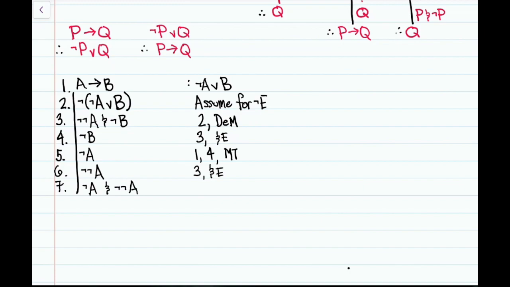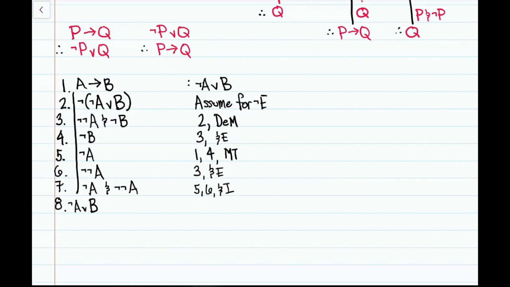So we have to say we got this from 5 and 6 and conjunction introduction. All right, so from our assumption that it's not the case that either not A or B, we derived a contradiction. The only way this is possible is given our premise if A then B, it's true that either not A or B. Which is the conclusion to be proven.